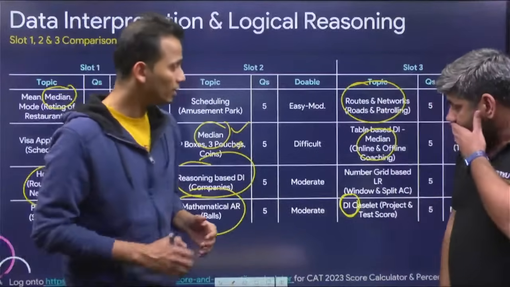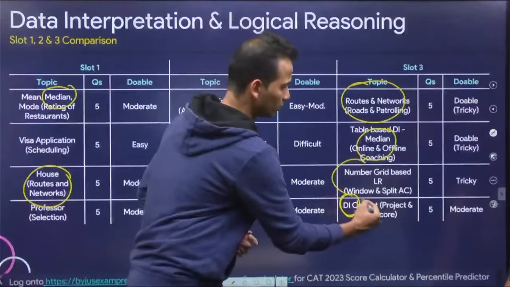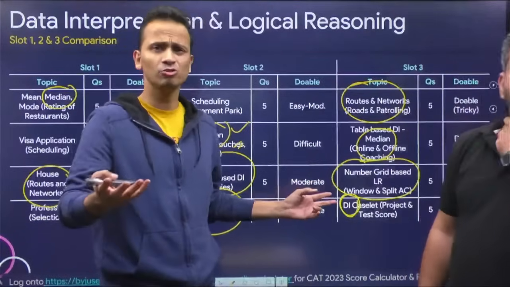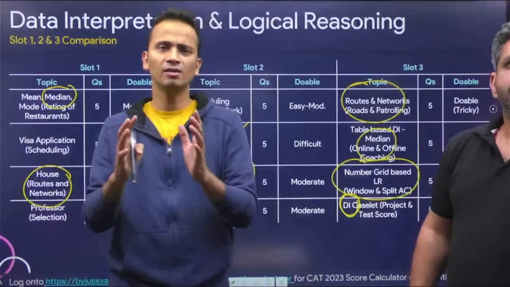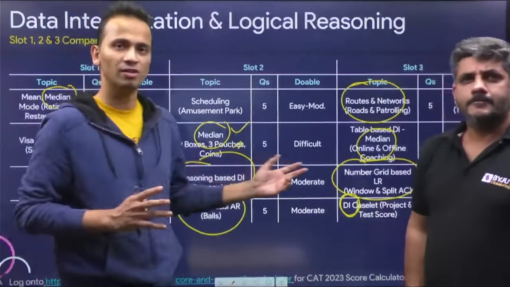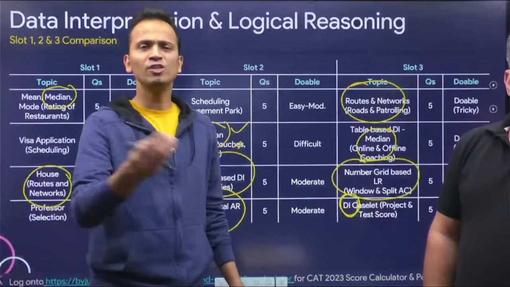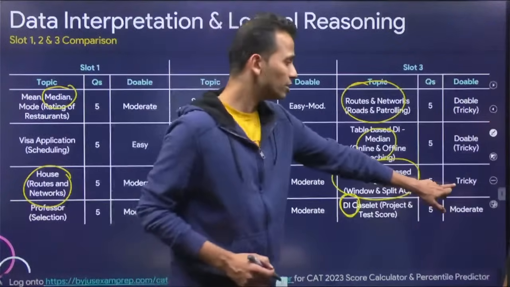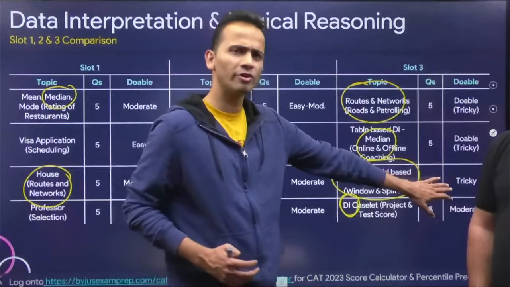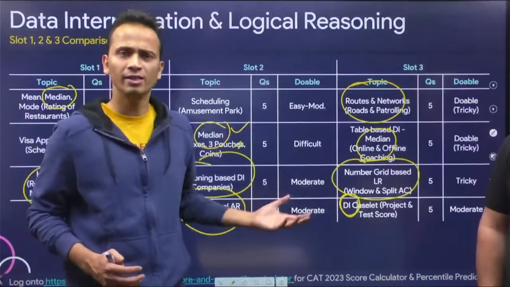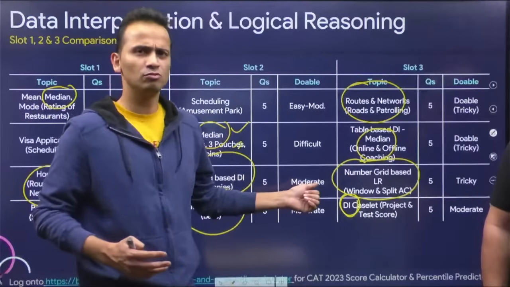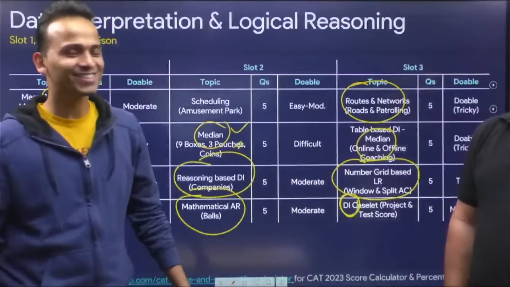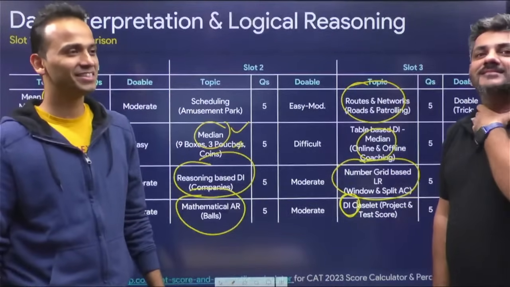For slot 3, I could see the same thing. There were so many numbers in this. Basically you just have to make a table, and if you can maintain your patience level while doing this, I would say that 15 to 18 minutes you could have done this one. But this was tricky. Okay, fine, we have used the word tricky, but I would say that this was lengthy, and only a little straightforward. Normal sane human beings will not say it was lengthy. They will say it was difficult.